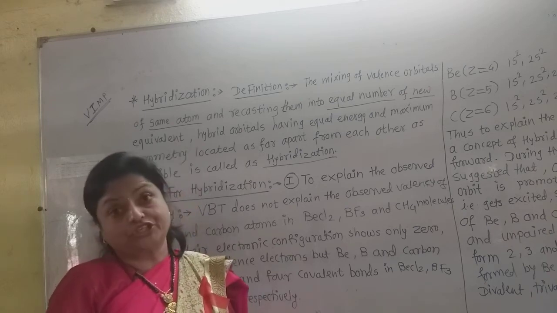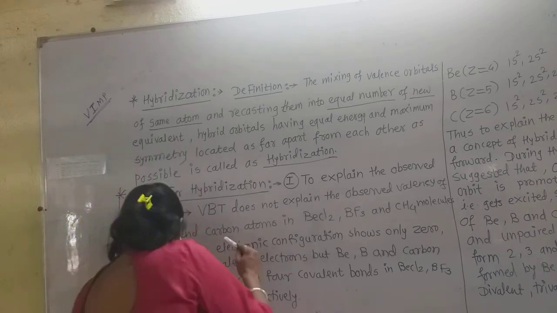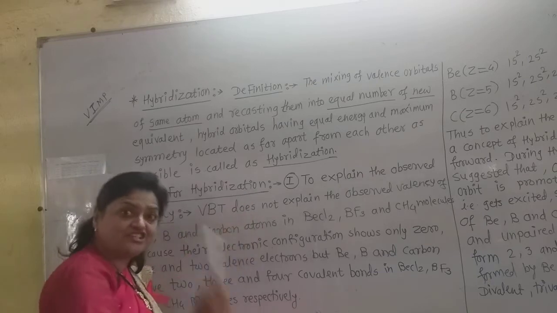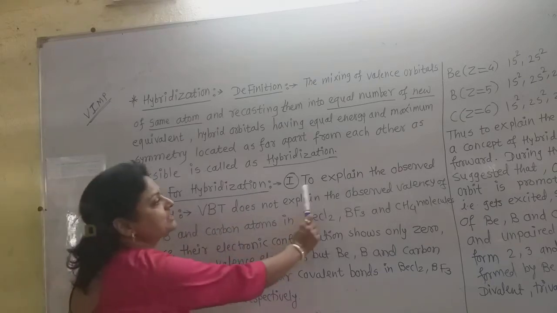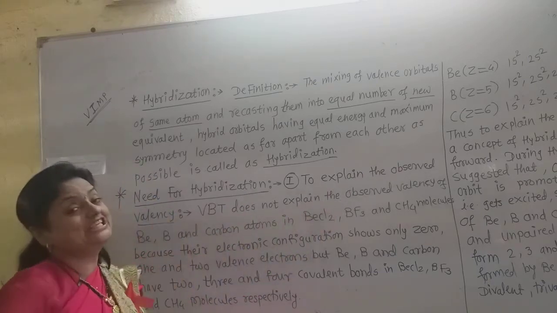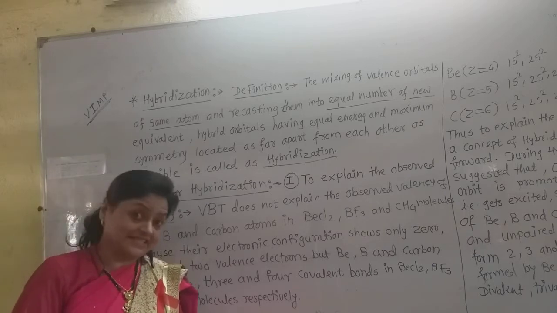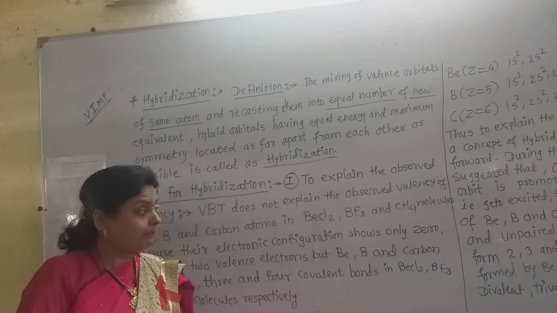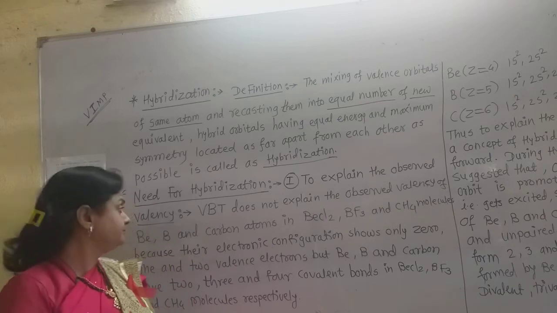Now how is it possible? So the first need of hybridization is to explain the observed valency of different molecules such as BeCl2, BF3 and CH4.